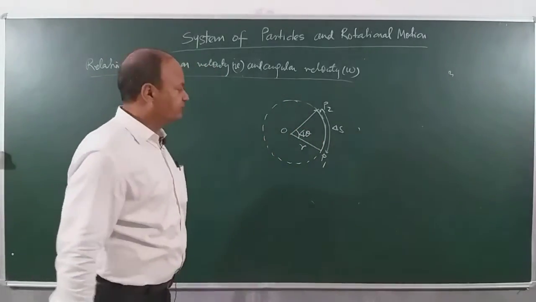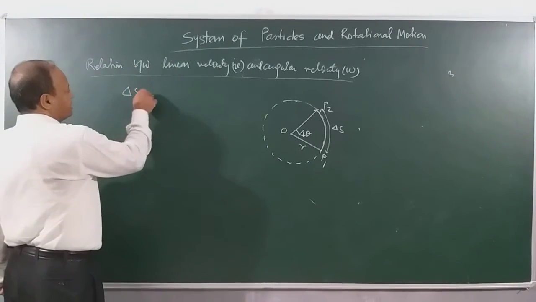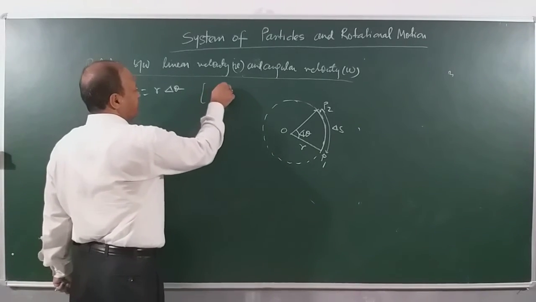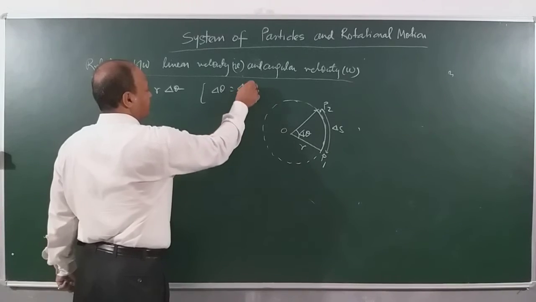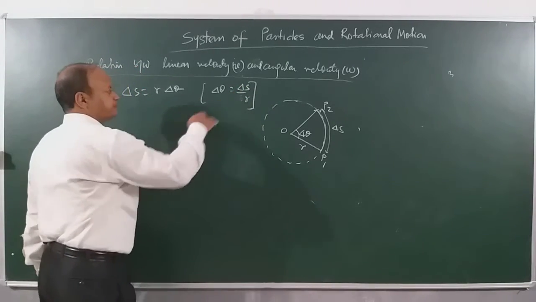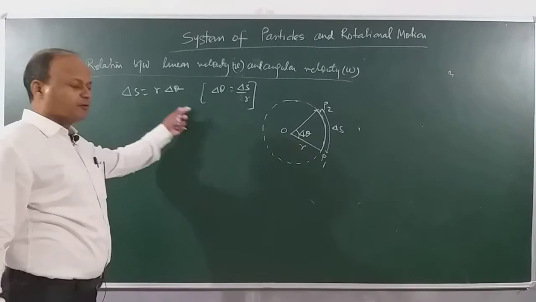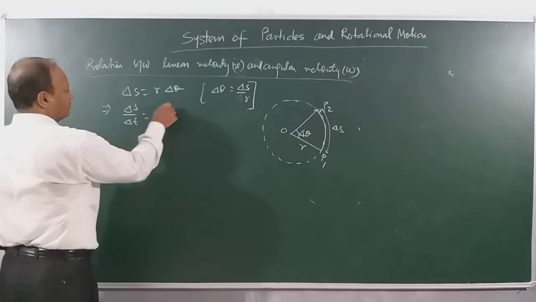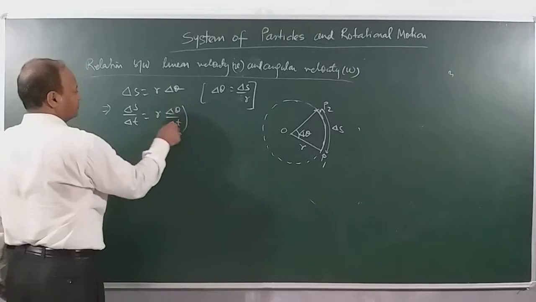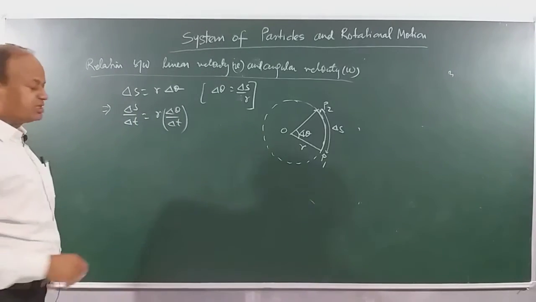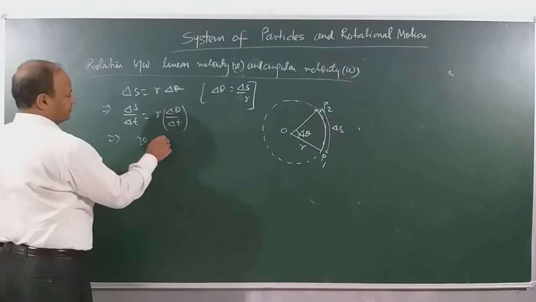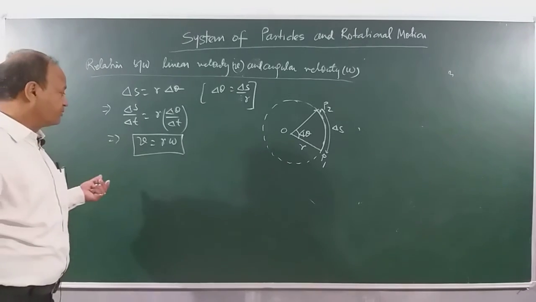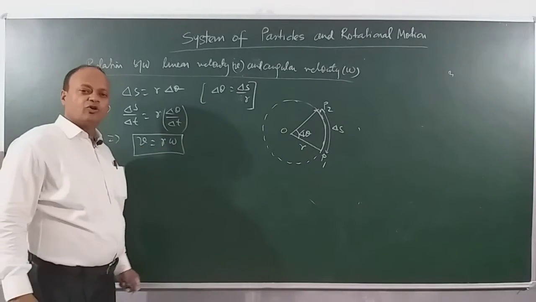From basic trigonometry, you know that the arc delta S is equal to R into delta theta. Very simple relation you have done. Theta in radian is equal to delta S by R. Clear? Now if you divide both sides by delta t, delta S by delta t is R into delta theta by delta t. Now delta S by delta t is what? The linear velocity v. Delta theta by delta t is what? Omega. So this is a very simple, a beautiful relation between v and omega.